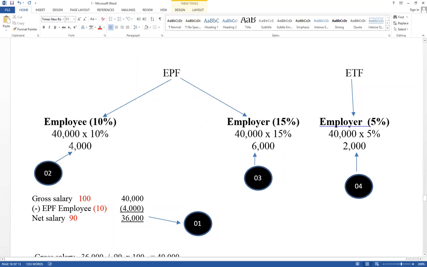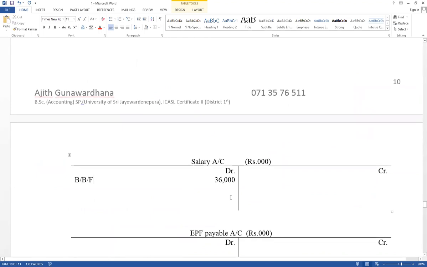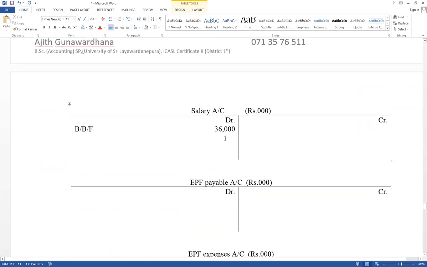Contribution of employee value equals 4,000. Think about double entry. Therefore, salary account debit as EPF payable, name of other ledger account, and EPF payable account credit as salary. That is the second step now. Step number 1 recorded already.